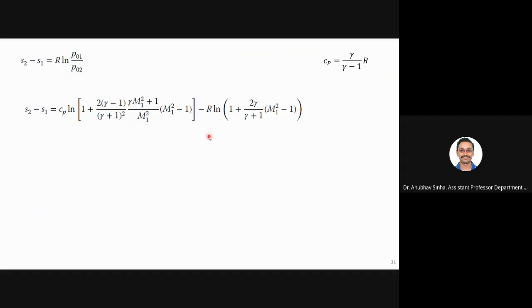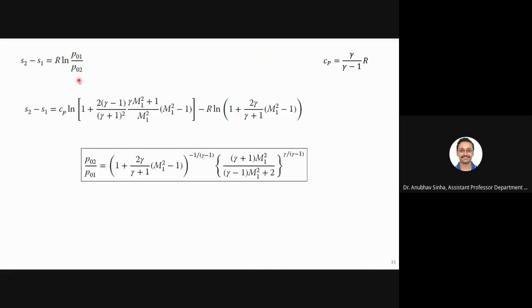So I can simply say that the pressure ratio is this. I'll just remove the log and express it in this form. So this is one important ratio for the stagnation pressure ratio before and after the shock.